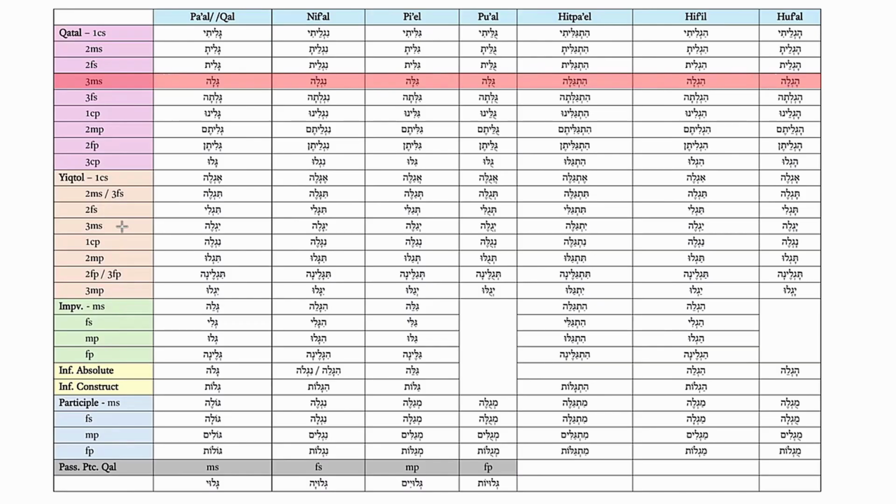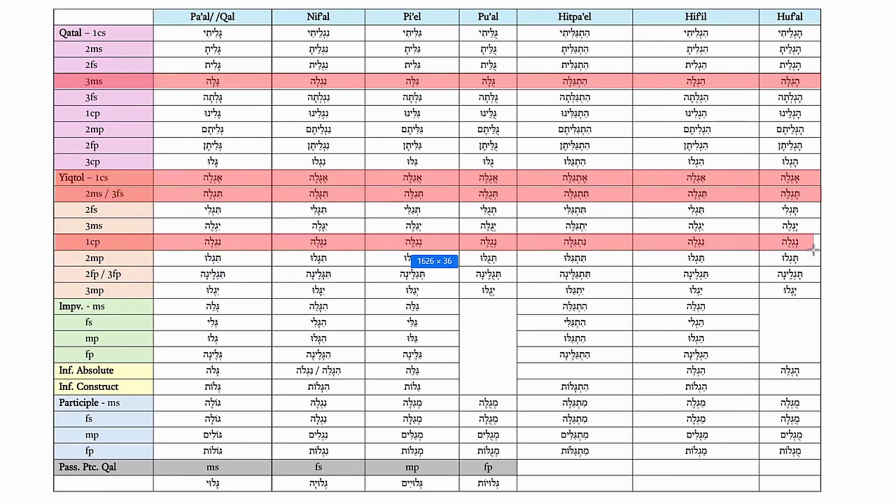The same occurs in yiktol first common singular. That is, we have a vowel consonant he at the end of the verb form, as well as second masculine singular, third feminine singular, and in first person common plural, as well as third person masculine singular.